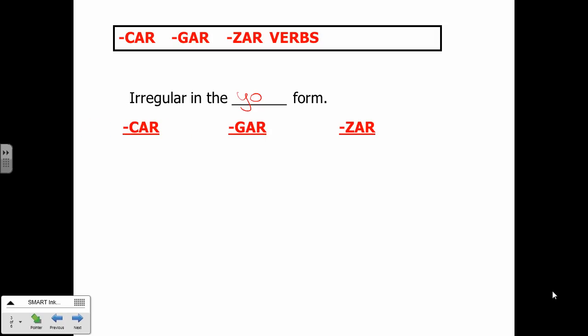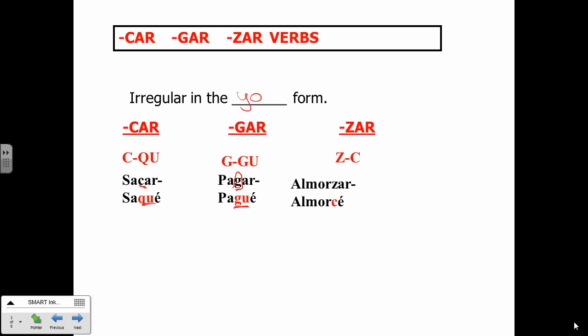Car, we have the C changes to a QU in the yo form. Sacar, por ejemplo. Okay, so you have the C, and then we have a change to the QU. Gar, G to GU, just in the yo form. Pagar. So the G changes to a GU, and then you add your regular ending. Zar, the Z changes to a C. Por ejemplo, almorzar changes to the C right here, and then you just add your yo ending at the end.